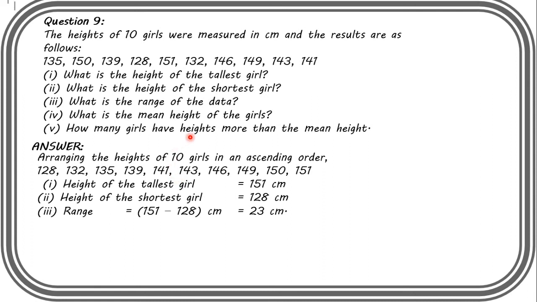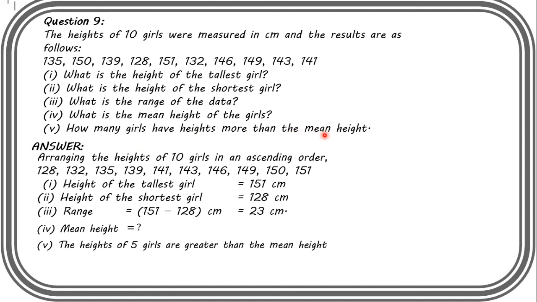Now we need to calculate the mean. We know how to calculate mean: add all the observations and divide by the number of observations. So you can solve it by yourselves. And the last part, how many girls have heights more than the mean height, based on the above data, you can calculate this. Okay, so maybe you will get a mean of 141.4 centimeter. You can check after finding this.